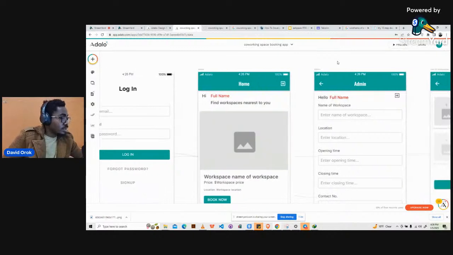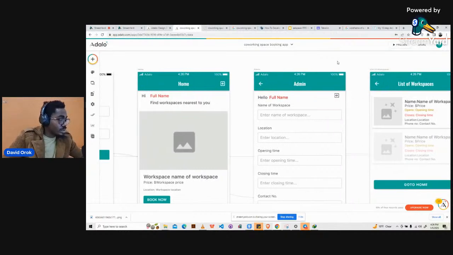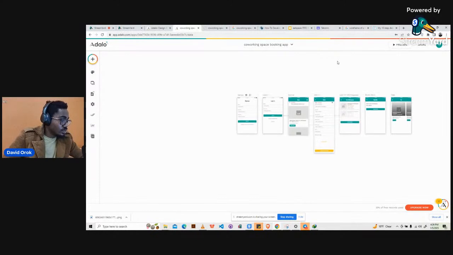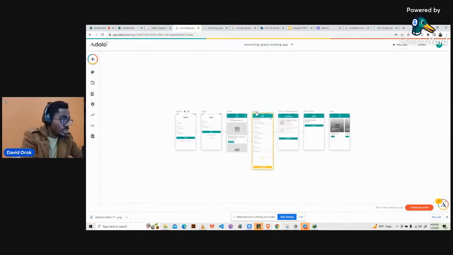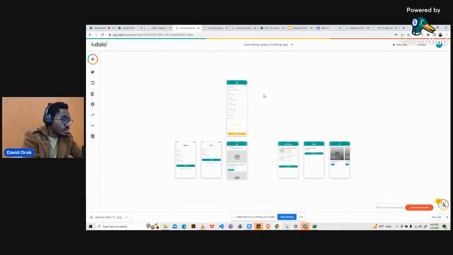Now we're going to do something really cool. First of all, let's rearrange certain things here. Let's rearrange our screen, just so that we can have the admin section different from the freelancer. You might not really be able to see it now, but I'm just going to push things around.